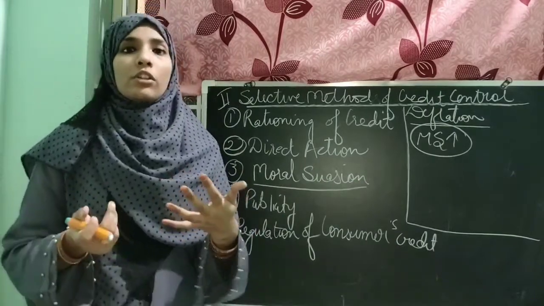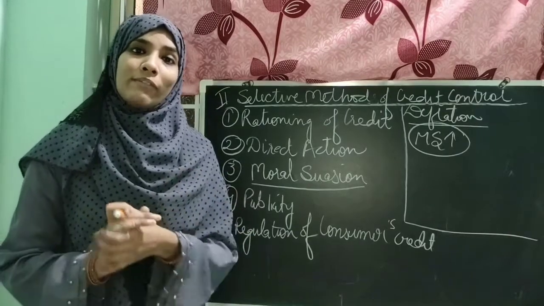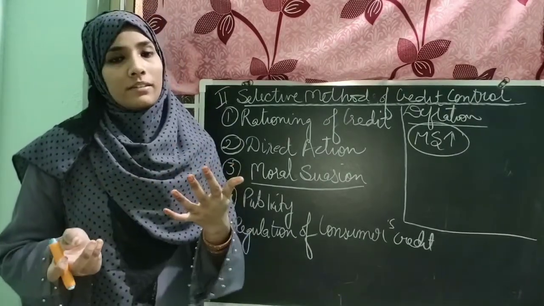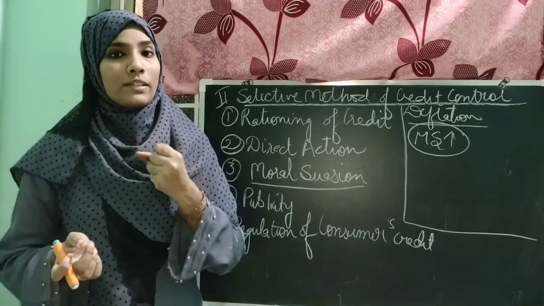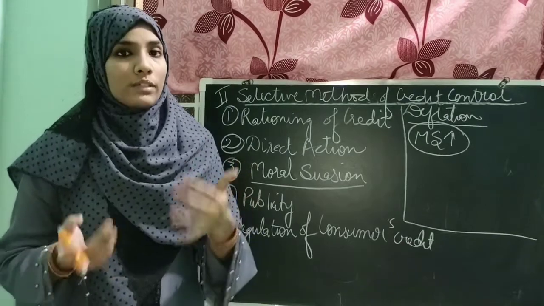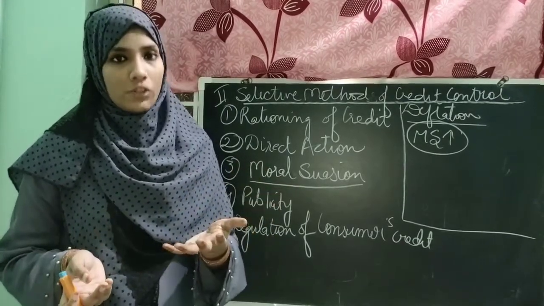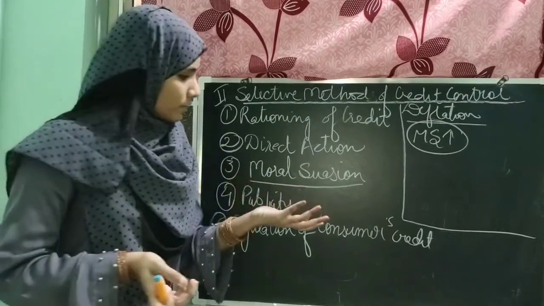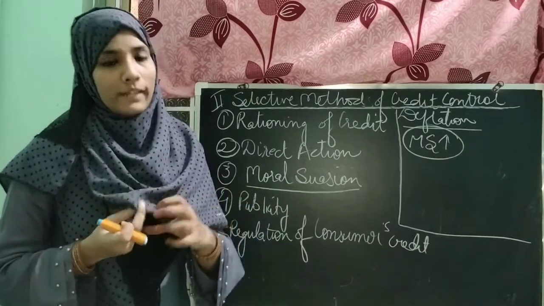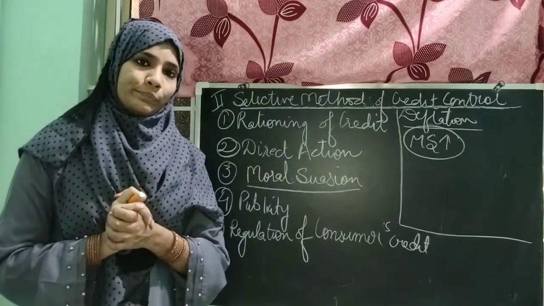They can mention these schemes in the newspaper, give advertisements on television, so that a lot of people are attracted to the scheme. Only then would they be able to know the schemes of the commercial bank through these advertisements, through this media of communication. So this is another point, publicity for the schemes, so that the public can easily get loans from the commercial bank.